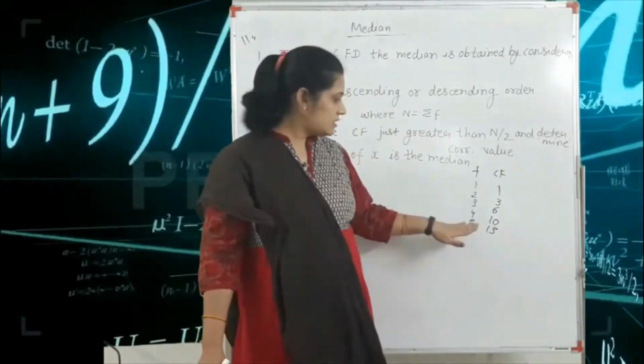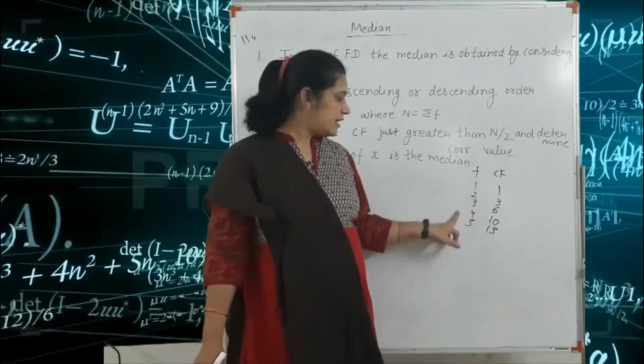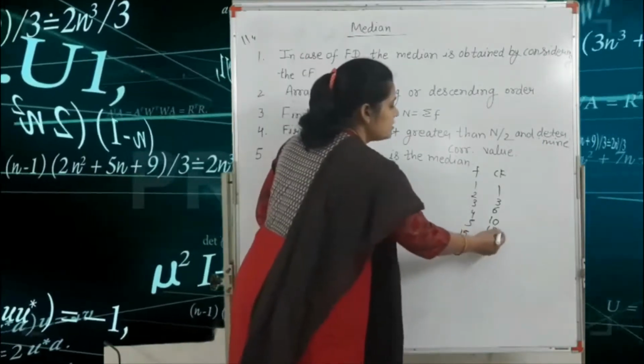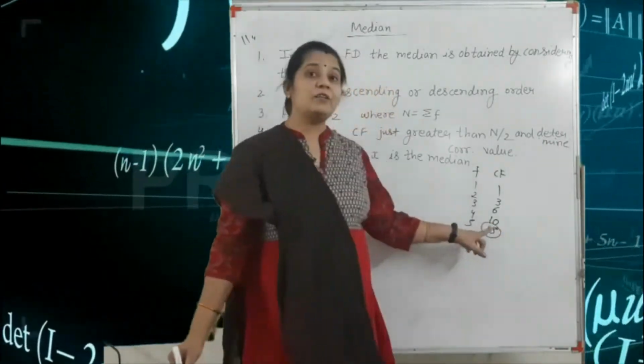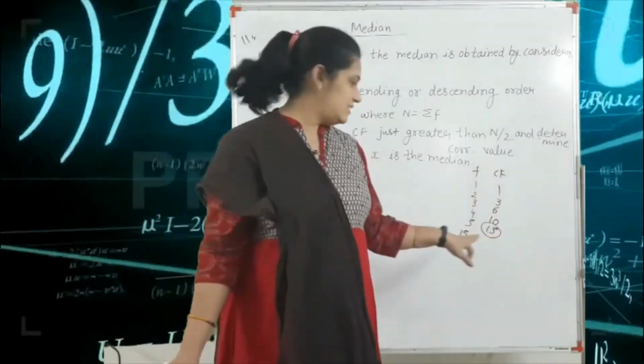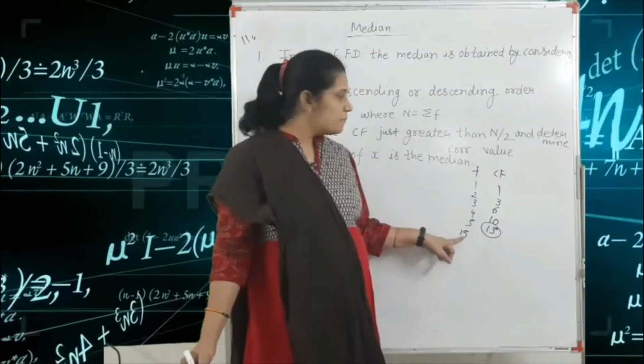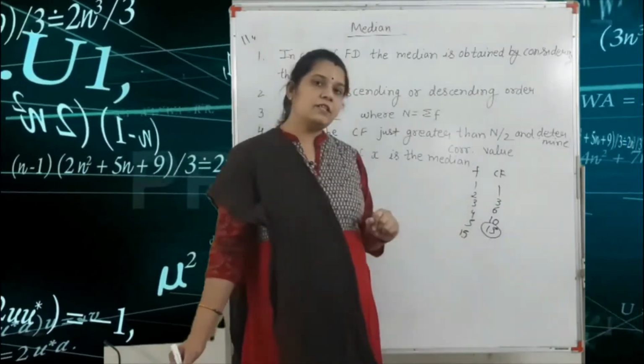See here, this is your f. Summation f is 15. The last value of the cumulative frequency CF is your summation f. So summation f is equal to 15.